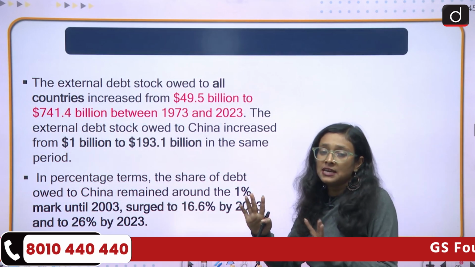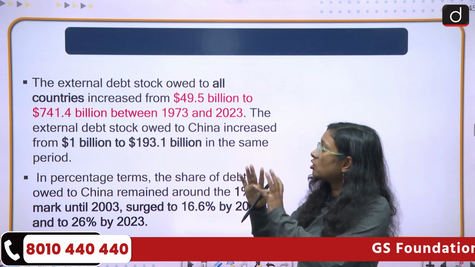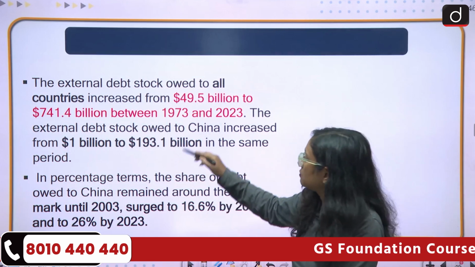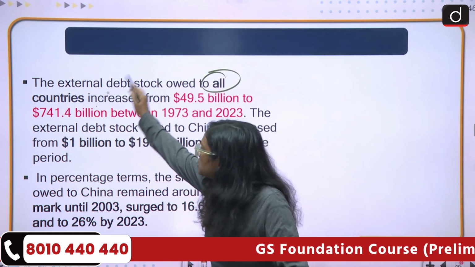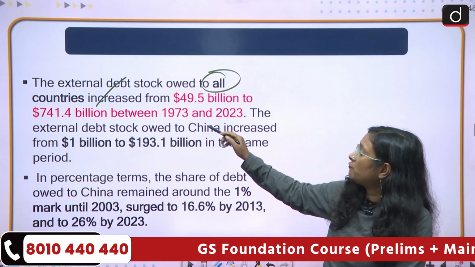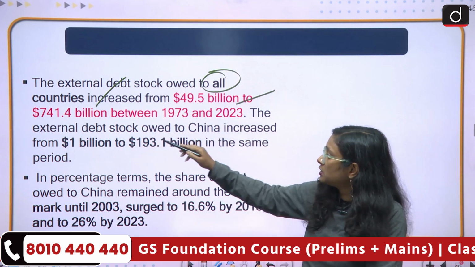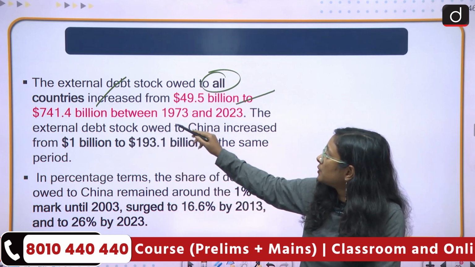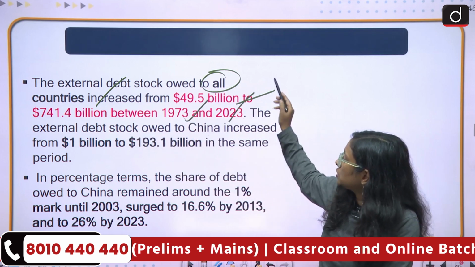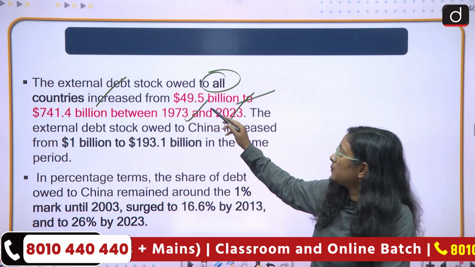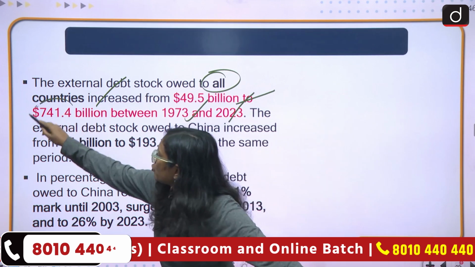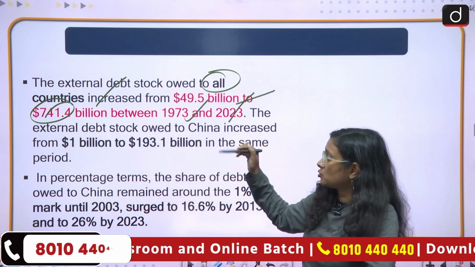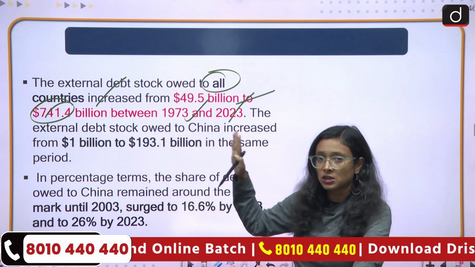So we will see the external debt stock owed by all countries. Here we are talking about all countries. It has increased from 49.5 billion to 741.4 billion between 1973 and 2023. So from 49.5 billion, it has become 741 billion. So this has increased across total countries.